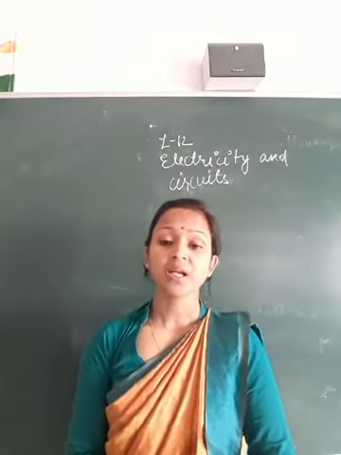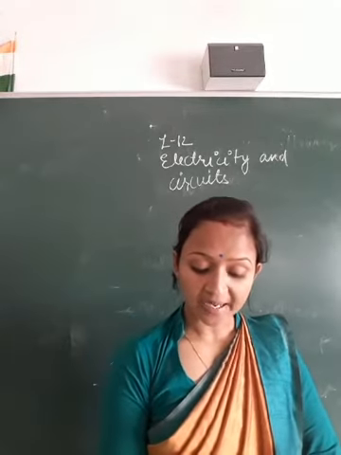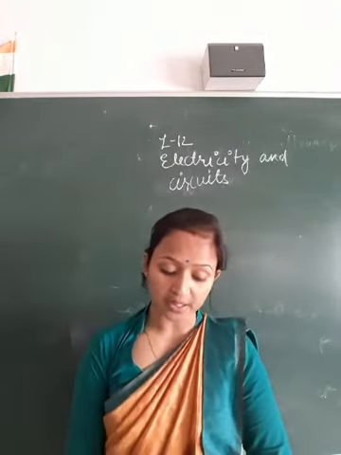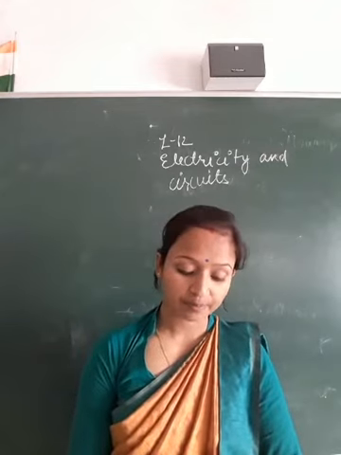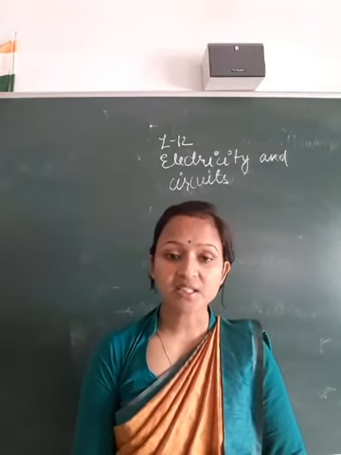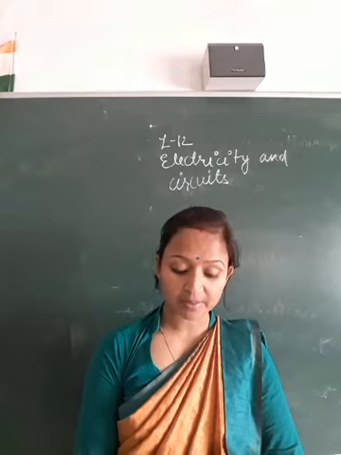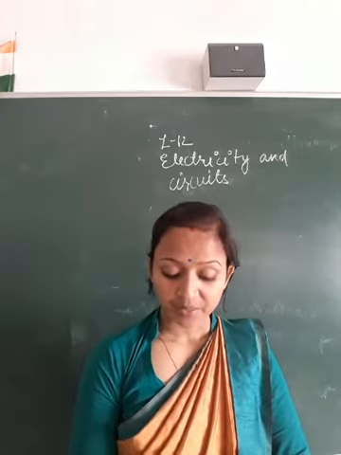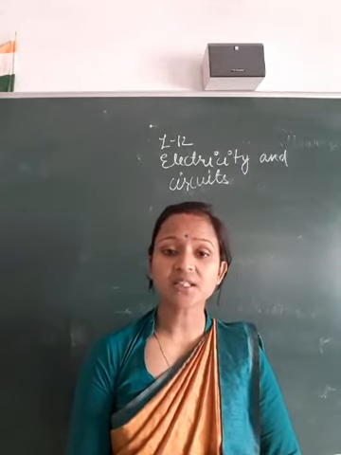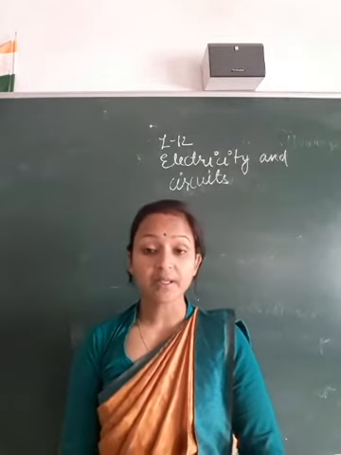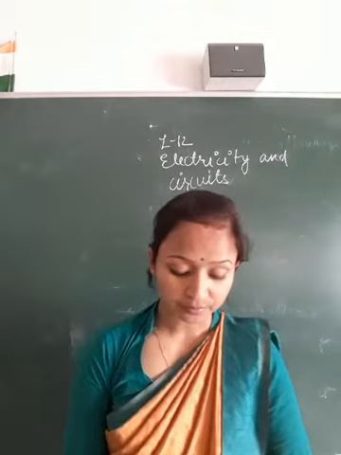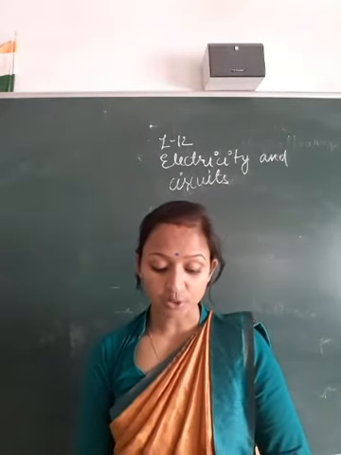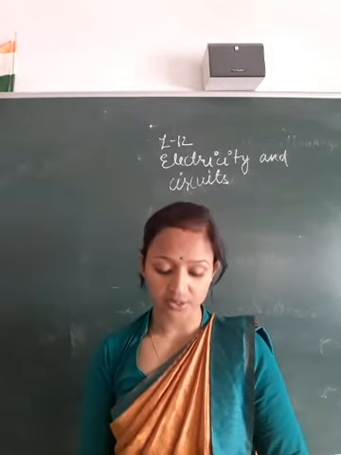Light energy: devices used are electric bulbs, fluorescent tubes and CFL bulbs. Sound energy: devices used are TV, radios, transistors, loudspeakers and tape recorders.